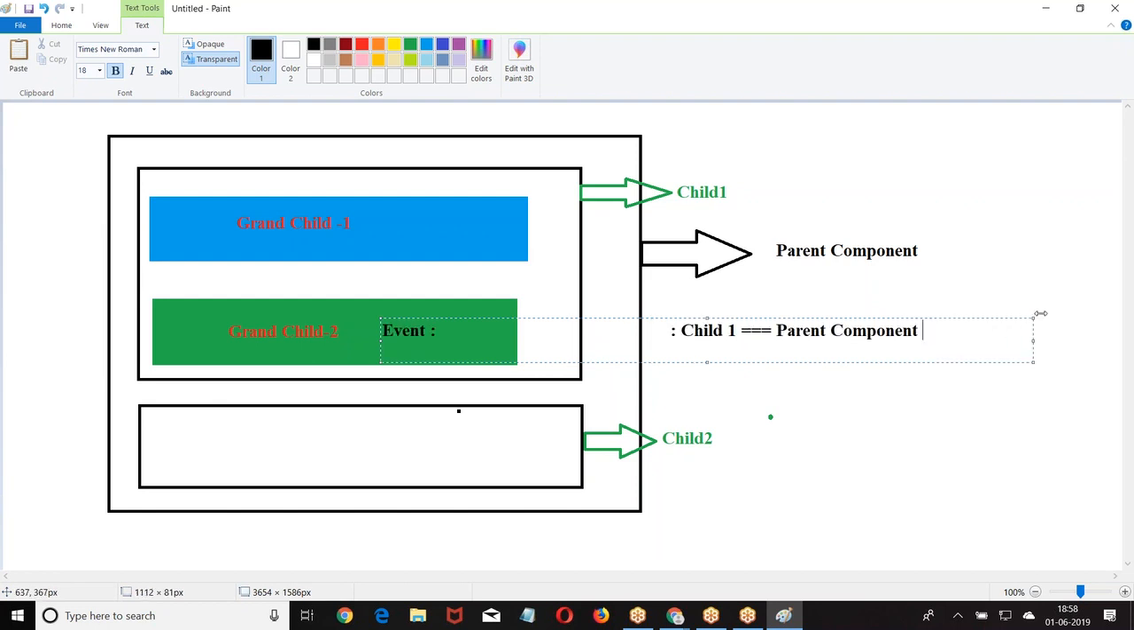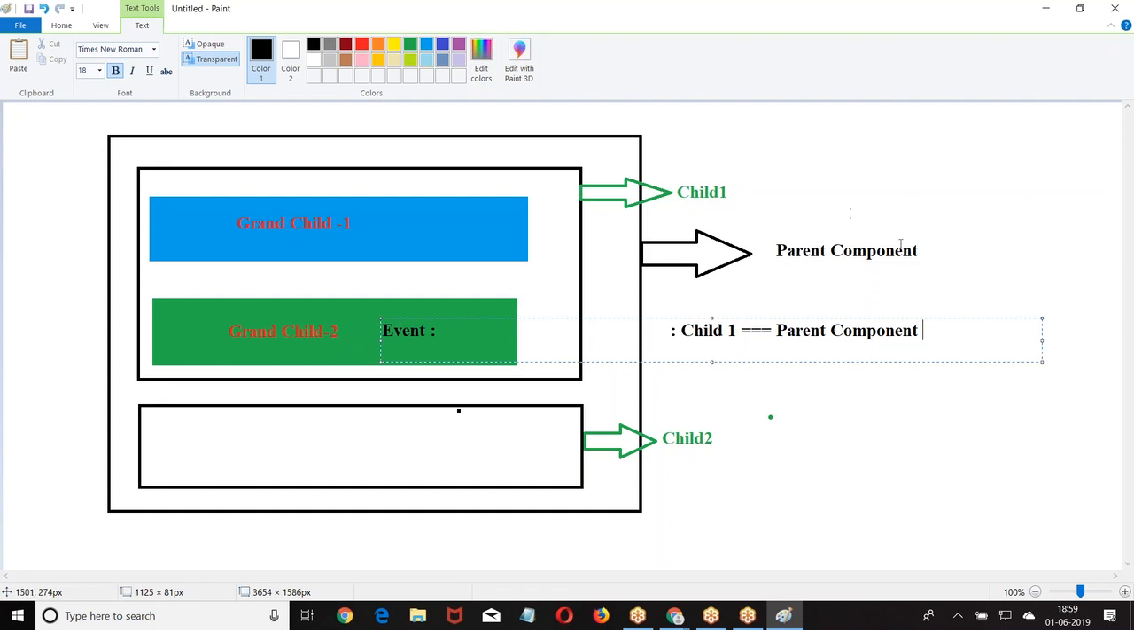When the event occurs on child 2, who can handle it? Child 1 can handle it, and the parent component can handle it. This is the bubble concept. What is a bubble? A water bubble in the bucket. How does it move? It moves to the top. That is the bubble concept, where the event of the child can be captured by the parent at the top level.